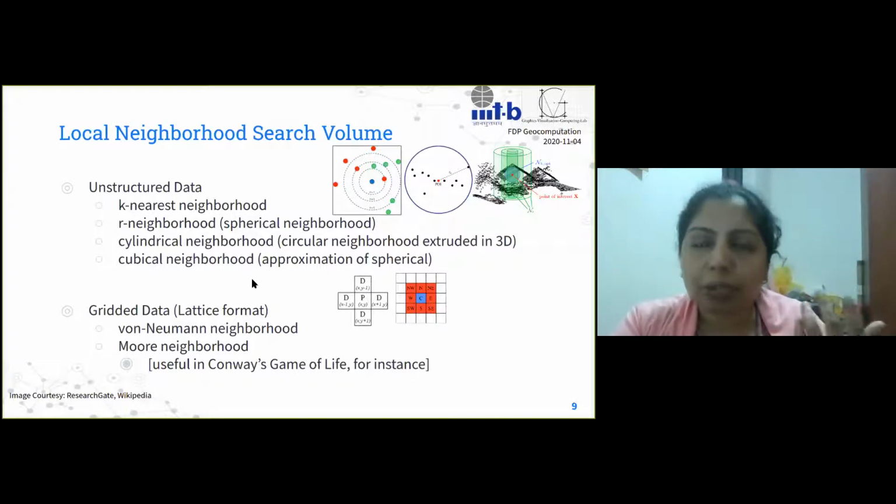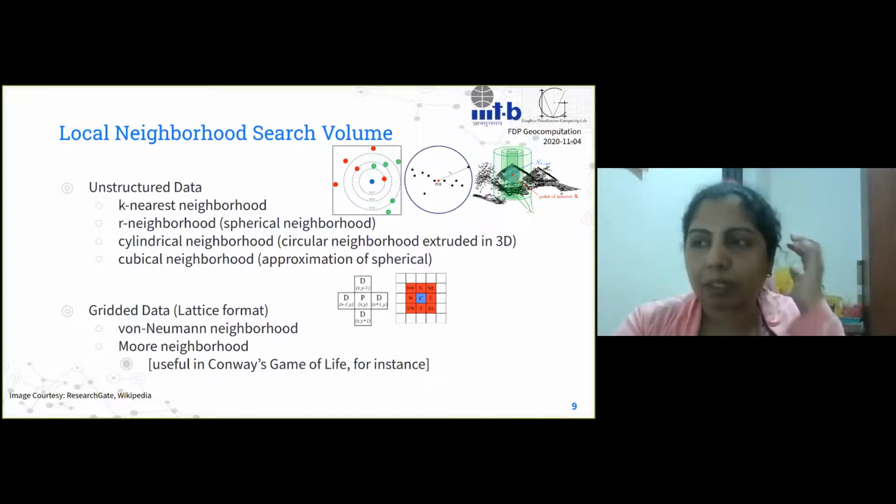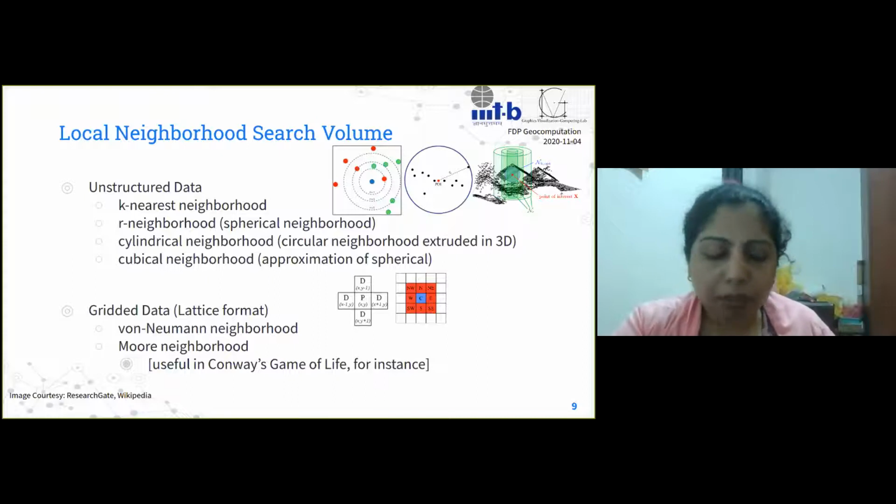If I say I want K nearest neighbors, I can do it as quickly as I want to, or I can take a lot of time. But the goal of many of these computing systems is that they have to be efficient enough. So to make the search efficient, we obviously need data structures that we have talked about in computer science. We need spatial data structures to help us implement that.